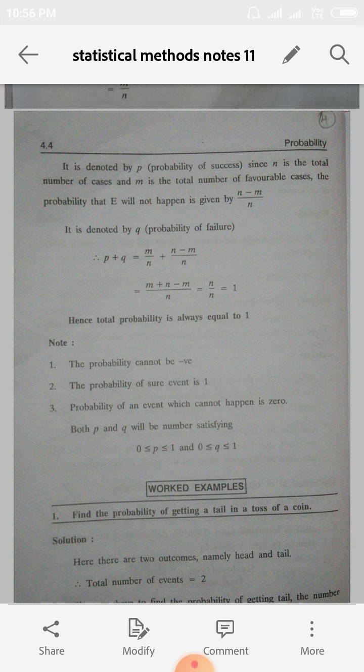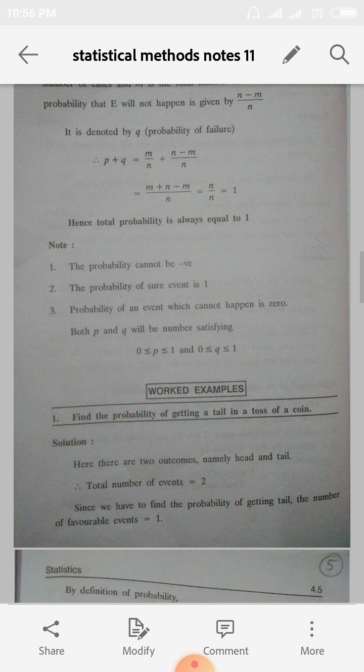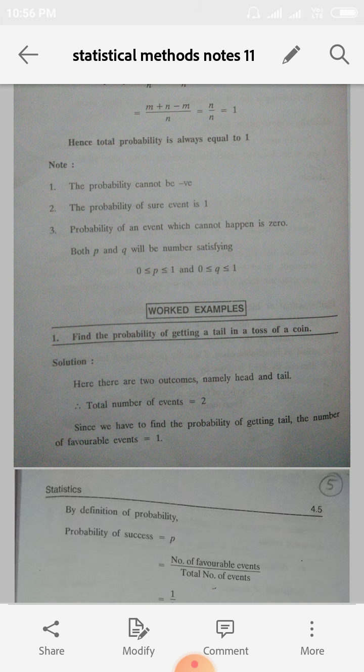And see the notes. These are some hints. The probability cannot be negative. The probability values cannot be negative. It always should be positive. And the probability of a sure event is 1. And the values for P and Q always lie between 0 and 1. Therefore, P lies between 0 and 1 and Q lies between 0 and 1. These are the conditions for the probability.